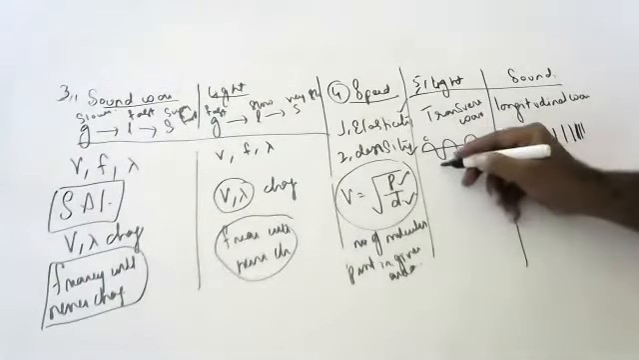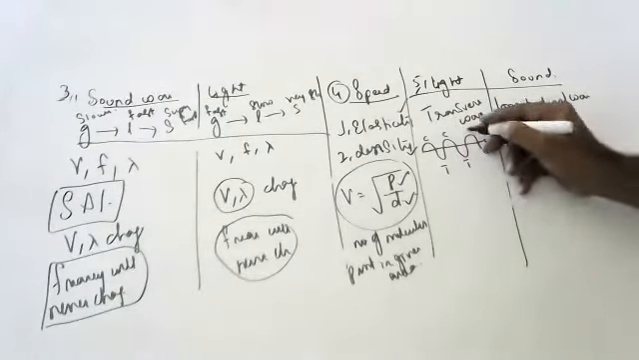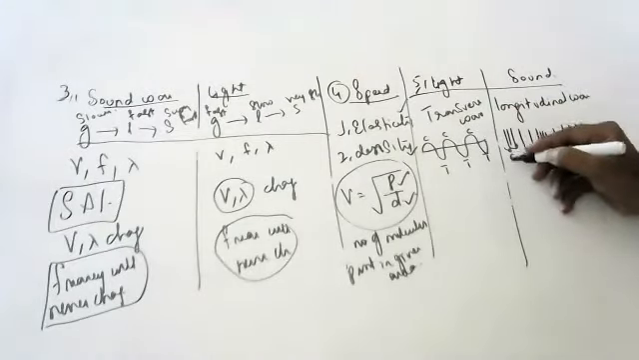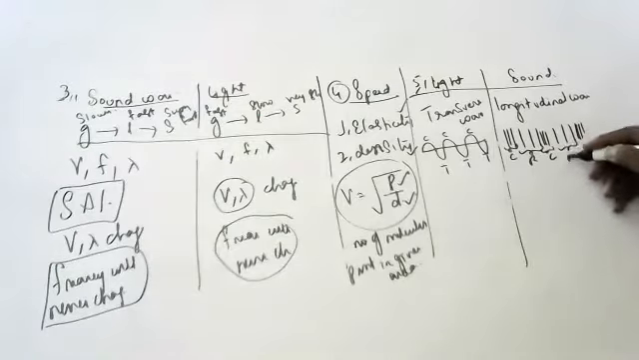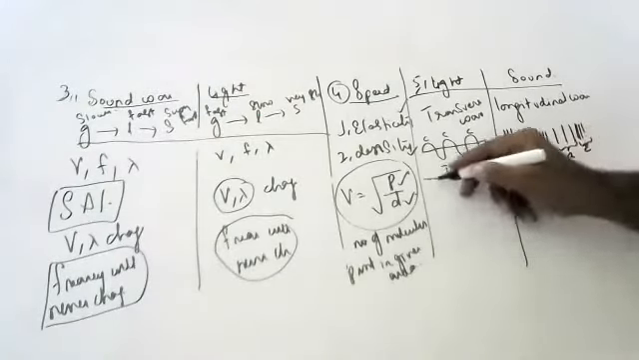So this is crest, this is trough. This is crest, this is trough. And near molecules are compression, far molecules are rarefaction. Near molecules compress, far molecules rarefaction. This is transverse and longitudinal.